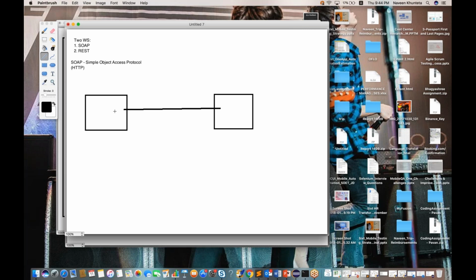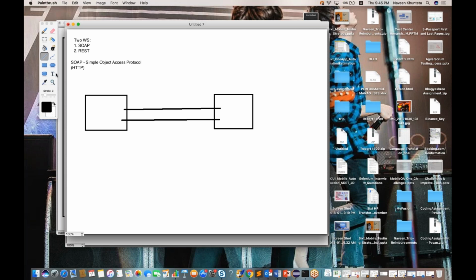This concept will always remain the same, guys. We have to send the request and get the response, but what kind of request we are sending matters a lot. Ultimately the concept remains the same: we send a request to system S2 and get a response back at S1. But maybe the technology is different, maybe we are using SOAP or maybe we are using REST.